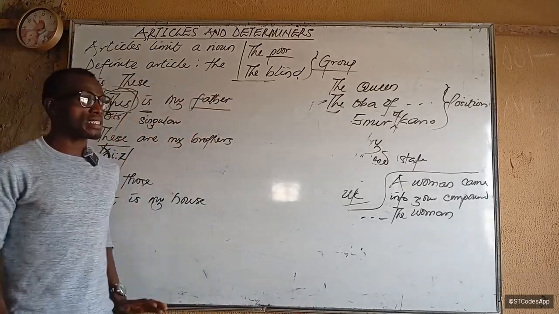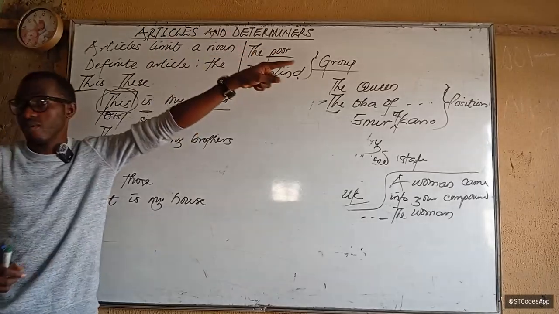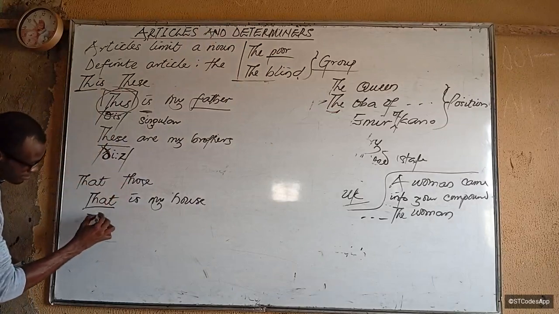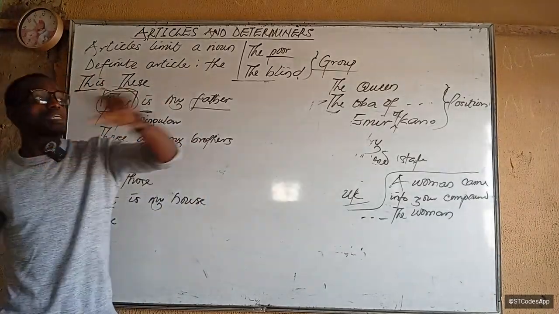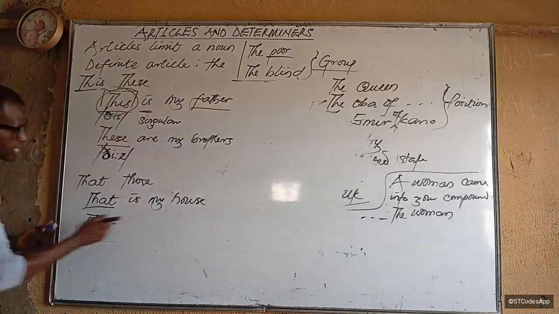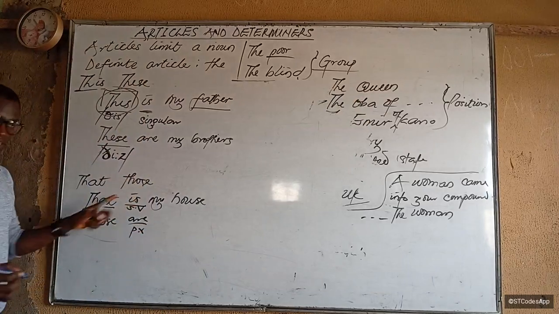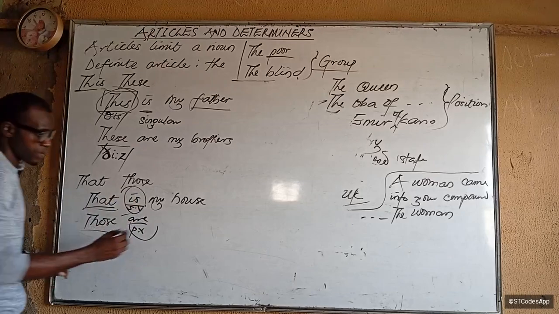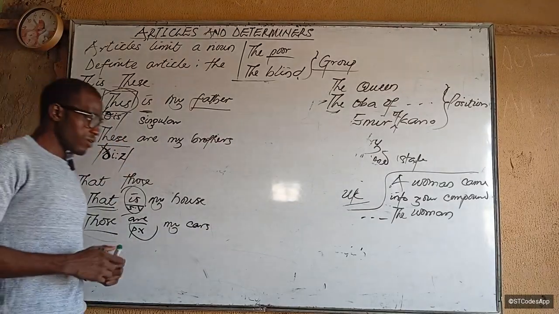But if you are not close to that place, but we can see it from afar off, you say, that is my house. So you do it pointing. And that's why it's called demonstrative pronoun. So that is my house. But look at this guy. Those. Now those will refer to many things. Those are my cars. Keep in mind again the plural verb, singular verb here. Take note of it. Singular verb for that, plural verb for those, because it's referring to many things now. Those are my cars. Is it clear? All right.